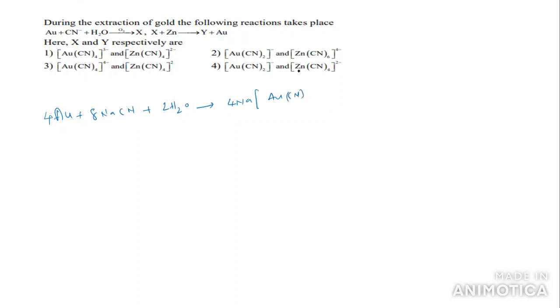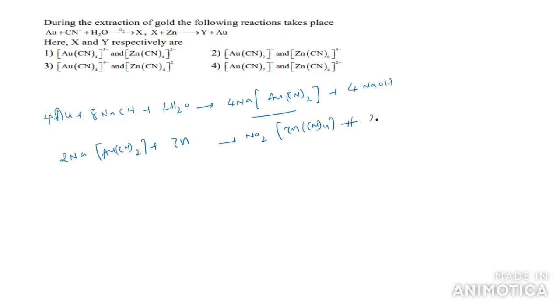plus 4NaOH. Now we are taking these 2 moles of NaAu(CN)2 taken 2 times, plus Zn gives rise to Na2Zn(CN)4 plus 2Au. This is the main extraction of the gold here.